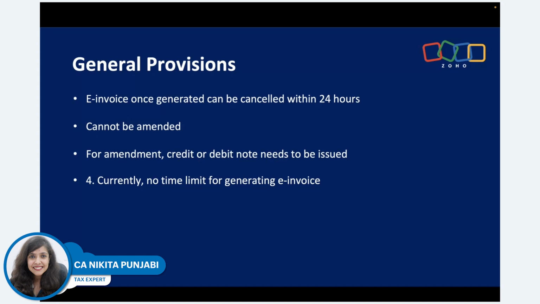Very recently, a notification was also issued where they wanted to give a time limit of 7 days where the turnover exceeds 100 crores, but they rescinded that notification and it's no more. So as of now, there is no time limit, but it is suggested that you do it on a real-time basis.